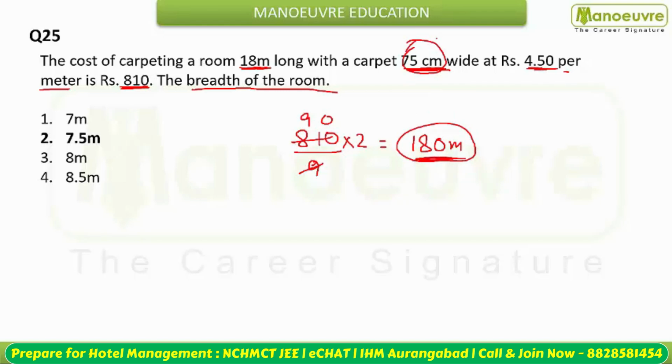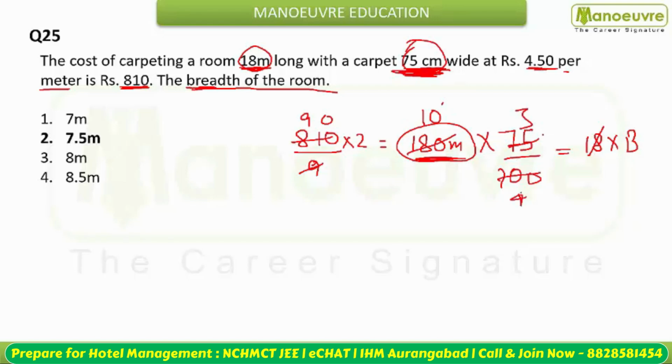So this is equal to what? When you multiply 180 with this 75 centimeters, which is its width, this will give you the area of the room. That is 18 meters into the breadth of the room. So this is equal to 18 into breadth. So you can cancel 18 with the 180, that is 10. You can cancel this with the 3, this with the 4. So this will become 30 by 4, or you can say your breadth is nothing but 7.5 meters. So option number second is your right answer.